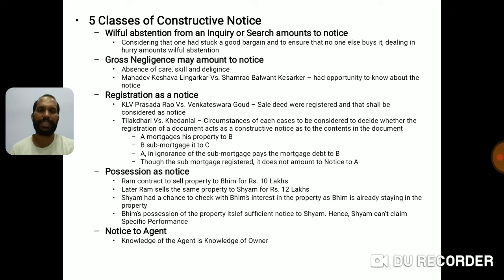There is a case of Mahadev Keshava Lingarkar versus Shamrao Balwant Kesarkar, where it was held that he had an opportunity to know about the notice, but he didn't apply sufficient care, skill and diligence to understand the status. So that comes under gross negligence, and that will not secure you in any way. That notice itself is considered constructive notice.